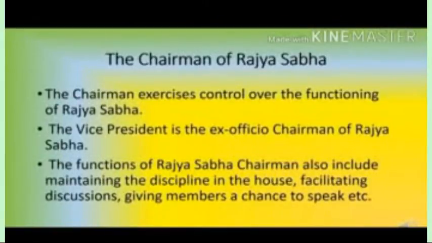Now we will see the Chairman of Rajya Sabha's role. The Chairman exercises control over the functioning of Rajya Sabha. The Vice President is the ex officio Chairman of Rajya Sabha. The functions of the Rajya Sabha Chairman also include maintaining discipline in the House, facilitating discussions, giving members a chance to speak, etc.